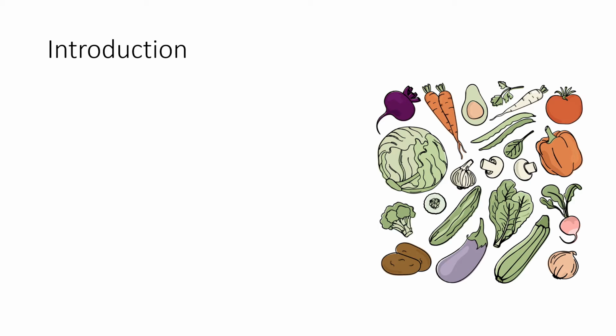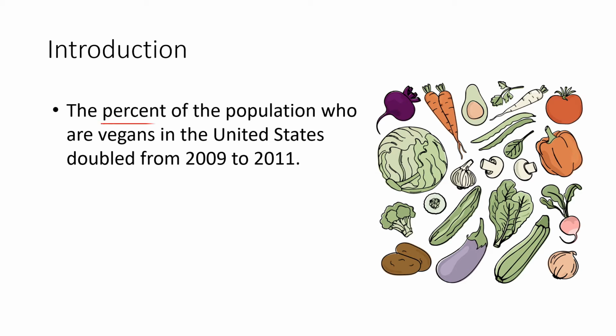Now, there was a study that the percent of the population who are vegans in the United States doubled from 2009 to 2011. Take note that the percent of the population who are vegans or vegetarians in the United States doubled from 2009 to 2011. So imagine if the population of vegans in 2009 was 100,000, for example, then in 2011 it became what? 200,000. From 100,000 it became 200,000.